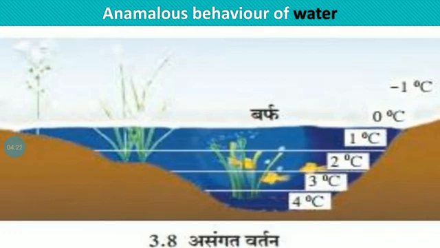The density of other liquids increases, but when the temperature of water goes below 4 degrees Celsius, its density decreases and volume increases. It means that water expands when the temperature falls below 4 degrees Celsius. This is called the anomalous behavior of water. So friends, this is the main difference between other liquids and water.